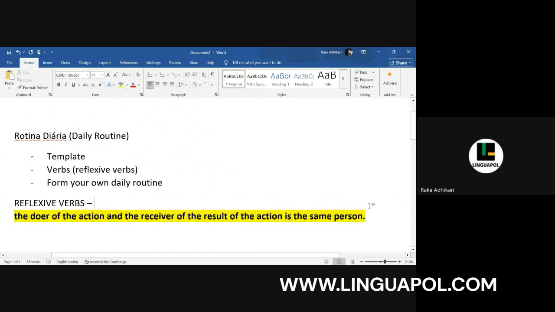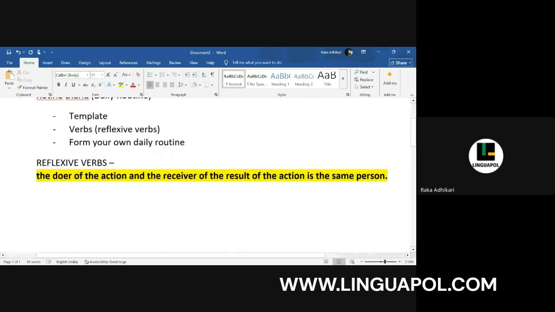For example, if I say, I wake up at 6 a.m. Now, if you look at this sentence, who is the doer of the action here? I want some quick responses. I, myself. And at the end of the action, who is actually waking up? Myself. So this is what we call the doer of the action and the result of the action is the same person. Now, this does not always have to be like this.